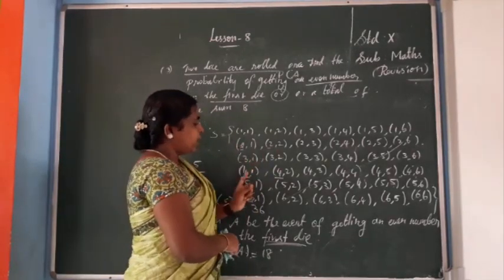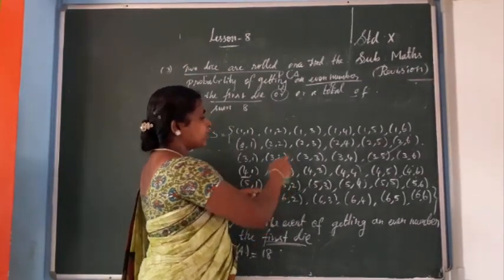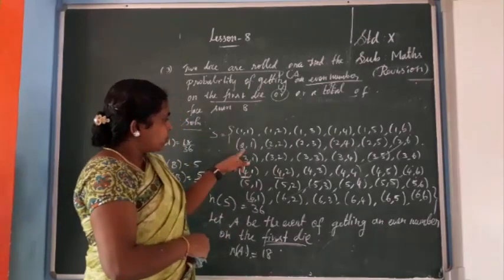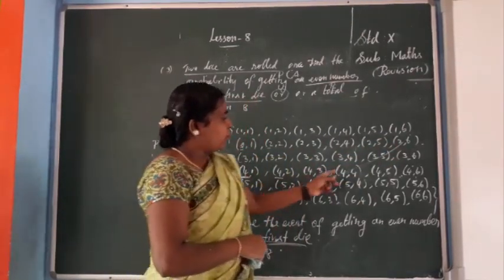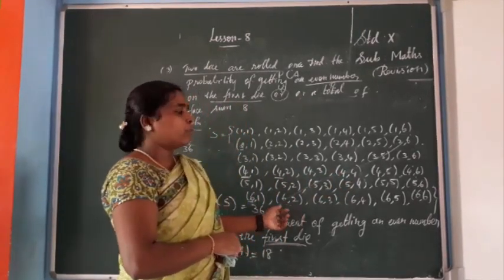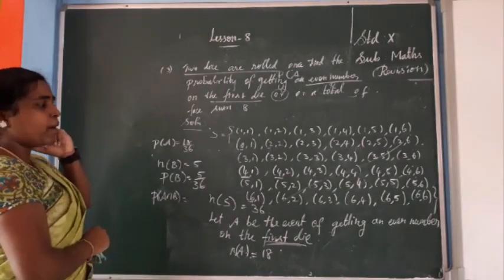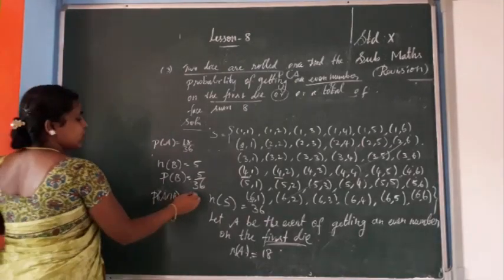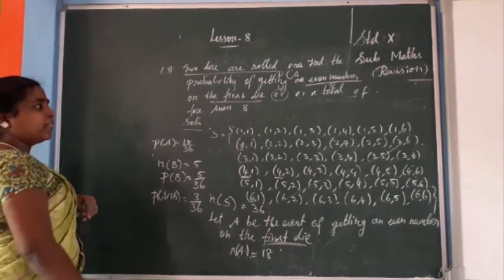So like E1, this is E1, this also E1. What are the elements that occur in these 3 rows? That is the common. So here is (2, 6), one element. Next here (4, 4). Next third (6, 2). Okay, so what are the elements? (2, 6), (4, 4) and (6, 2). So n of A intersection B is 3. So P of A intersection B is 3 by 36.